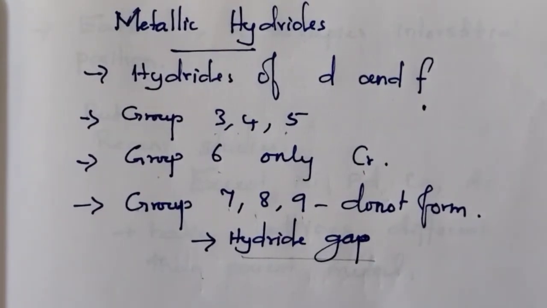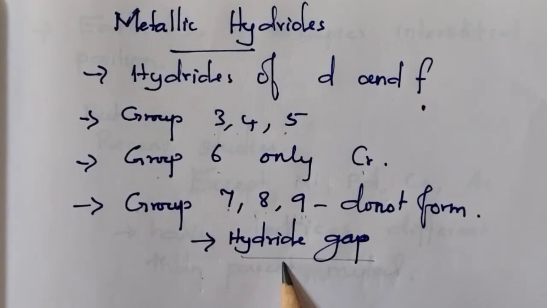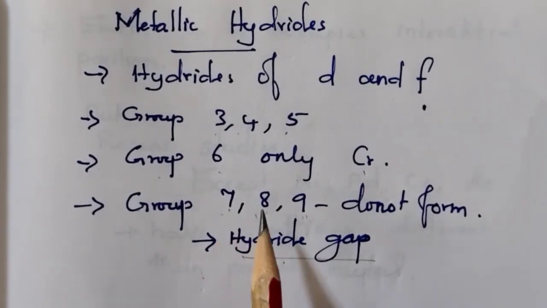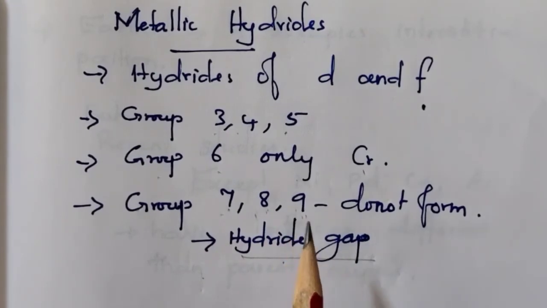This area, that is groups 7, 8, 9, is called the hydride gap of d block elements. So, what do we mean by the hydride gap of d block elements? The elements of groups 7, 8 and 9 do not form hydrides. They are called the hydride gap.